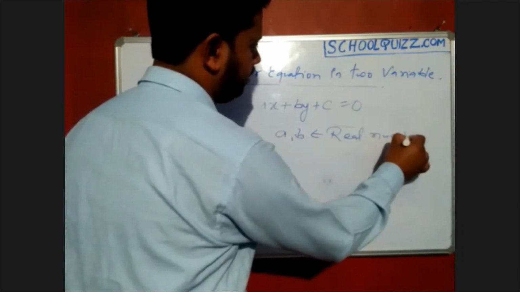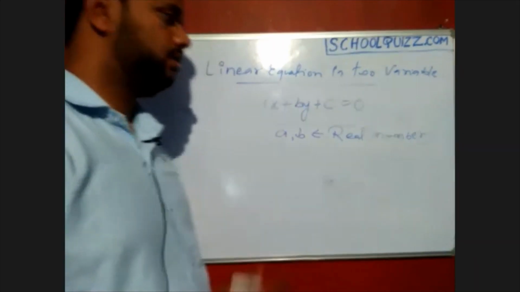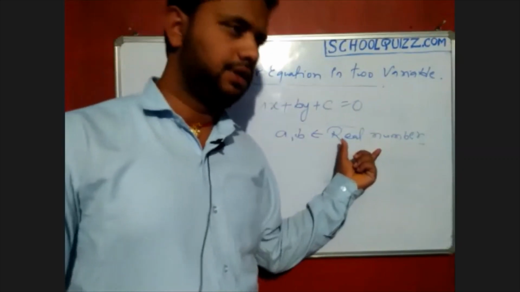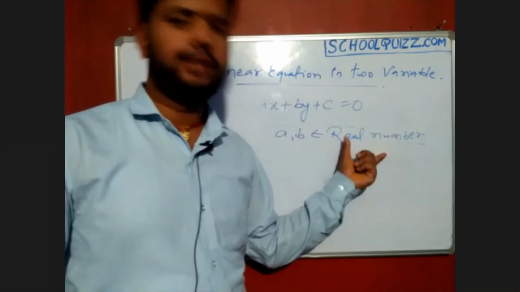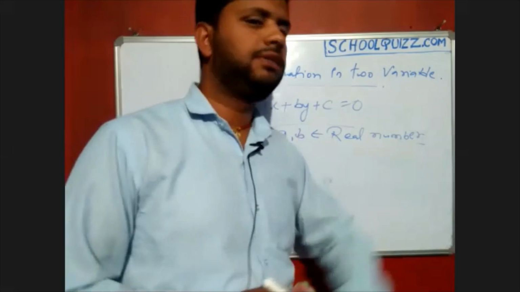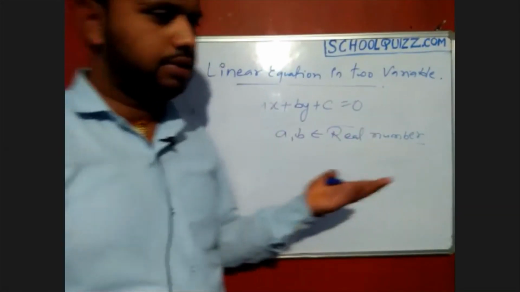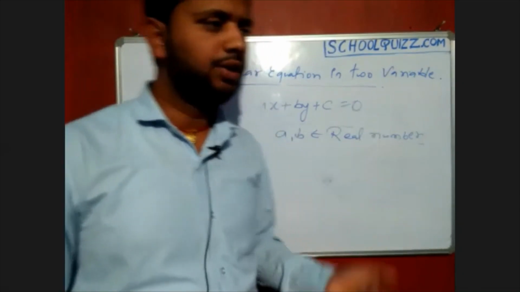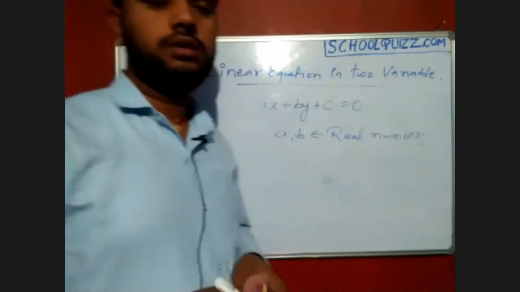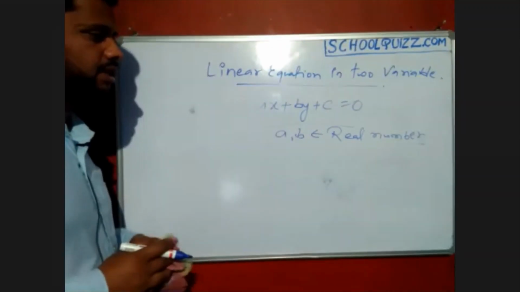Okay, it can be anything: irrational, rational, decimal, whatever it is, it belongs to the real numbers. As I discussed in the first video, the real numbers start from the natural numbers, then whole numbers, integers, then decimal numbers, then irrational numbers, and all of them together are called real numbers. We already discussed that in the first video. So this is the definition of linear equations.